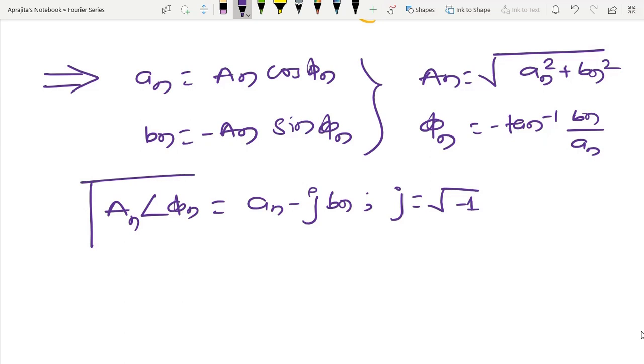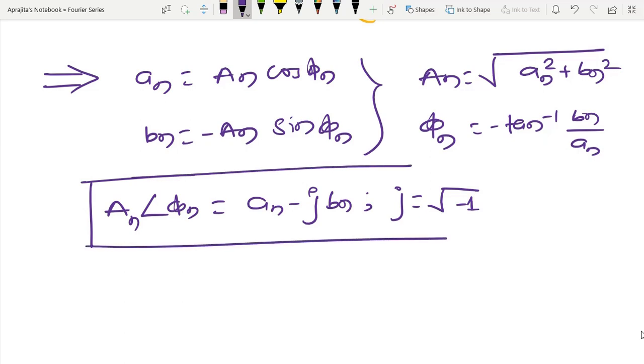I have to represent everything in phasor form for our next analysis, whenever we apply circuit analysis of any non-sinusoidal periodic signal to generate the complete response of the RLC network. At that time this form becomes very important.